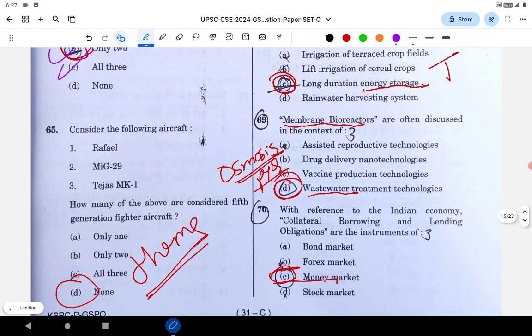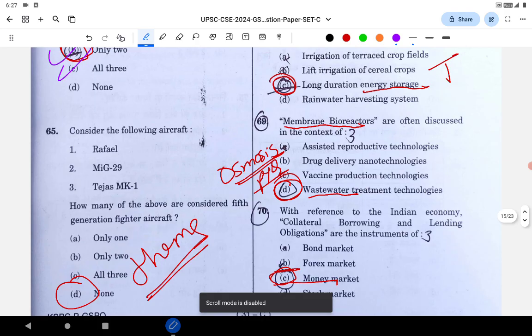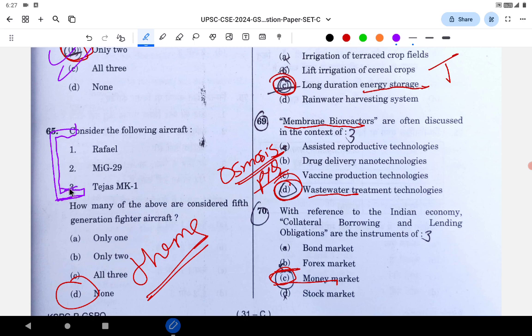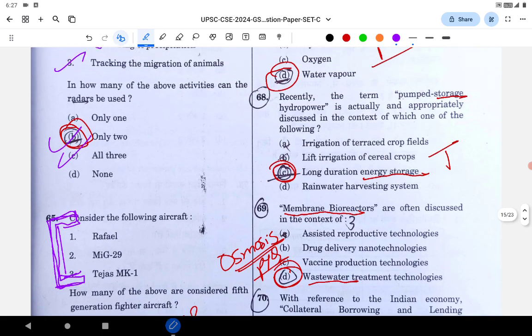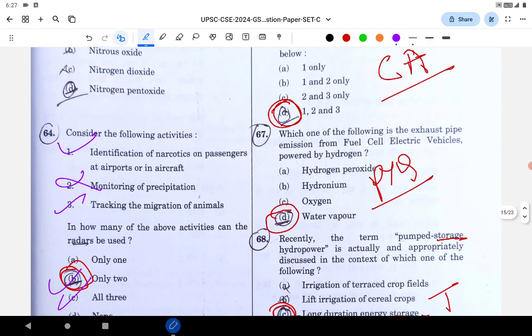Next question is related to which one of them is a 5th generation fighter jet. See, fighter jets, anything defense military related, these are important. The rockets, the fighter jets, etc. are important. The BrahMos, etc. UPSC has been asking in the PYQs. They were asking which one is 5th generation. It's a defense theme, but none of them is a 5th generation. And Rafale, etc. is in the news as well. It's a kind of contemporary or current affairs.